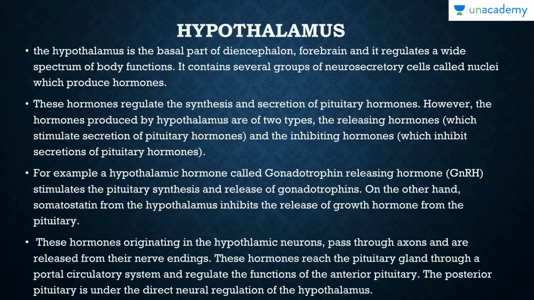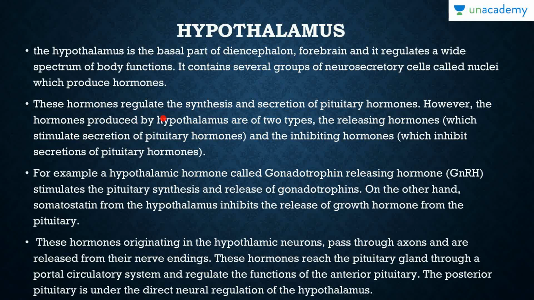We already did the position of the hypothalamus in the chapter on the brain. The hypothalamus is the basal part of the diencephalon, forebrain, and it regulates a wide spectrum of body functions. It contains several groups of neurosecretory cells called nuclei, which produce the hormones. So nuclei are the basic forming bodies of the hormones.